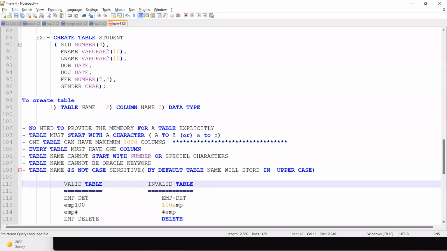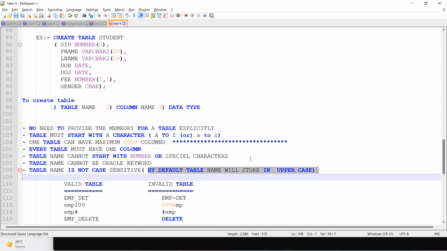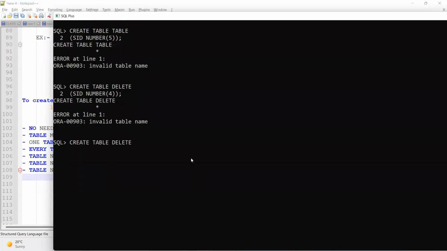Okay. Table name is not case sensitive, because by default the table name will be stored in uppercase. For example, why am I saying not case sensitive? Now I am creating a student table. You can see student in smaller case, SID column name also in smaller case, and I am giving number 4. Table is created.